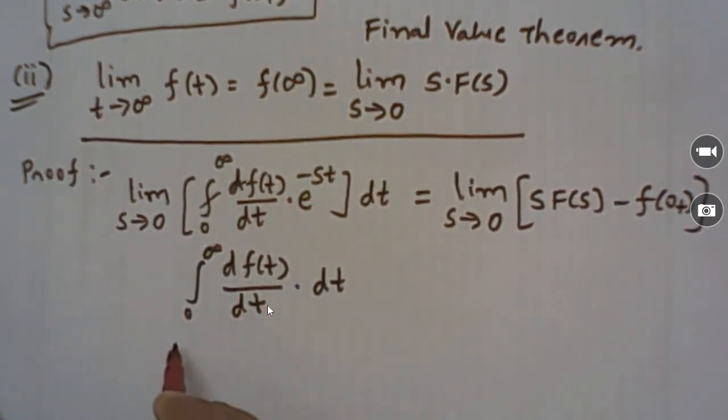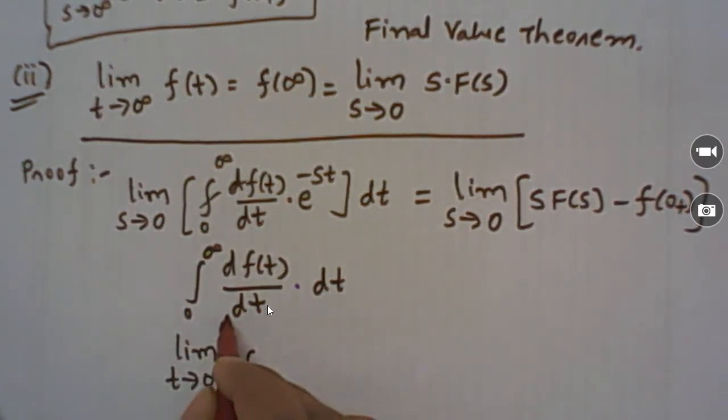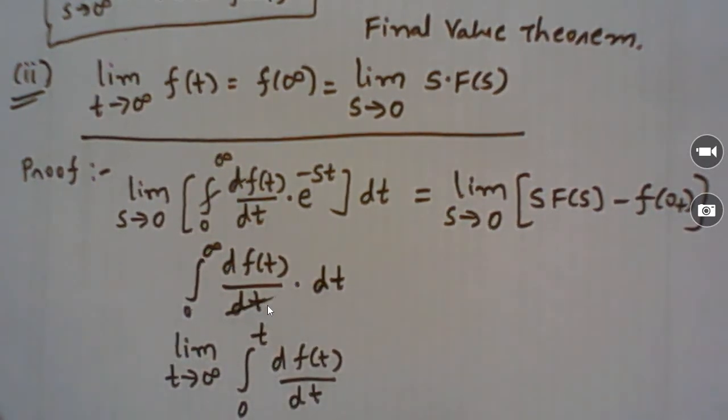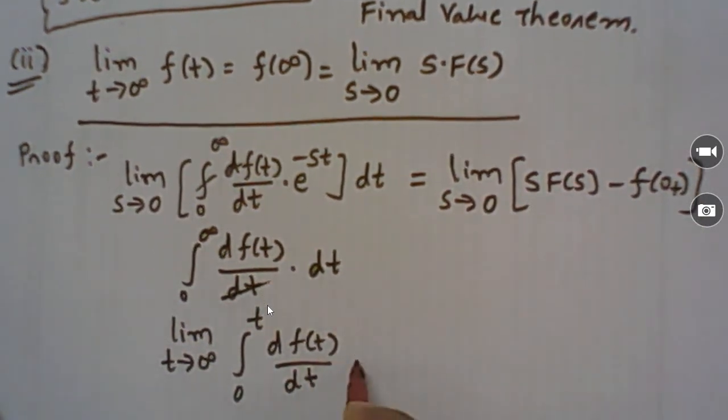By keeping time t tends to infinite, here we can make this integration from 0 to t of df(t)/dt into dt.